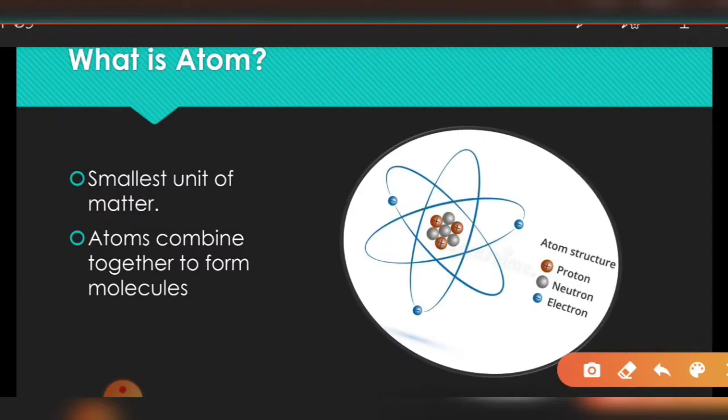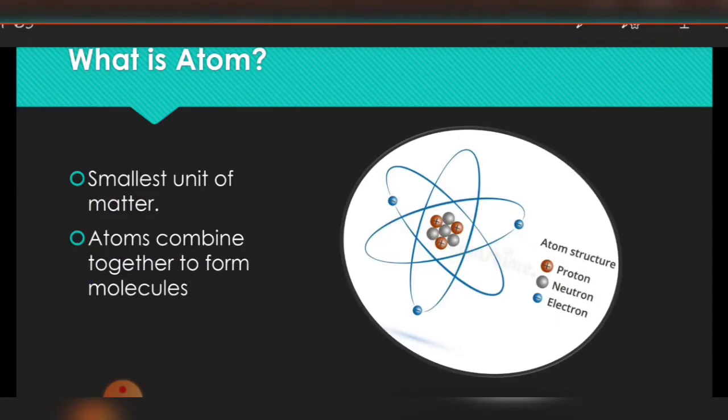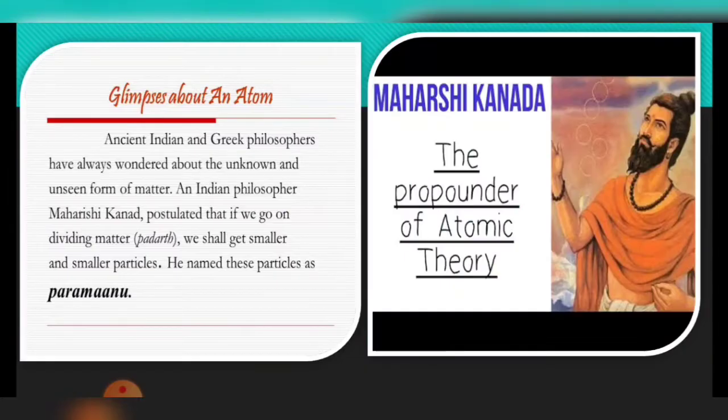In our previous chapters, we have described that an atom is the smallest unit of matter that combines together to form molecules or compounds. But how did we come to know about the atom? To know about the atom, the first idea was given by Maharishi Kannad, and he explained that if we go